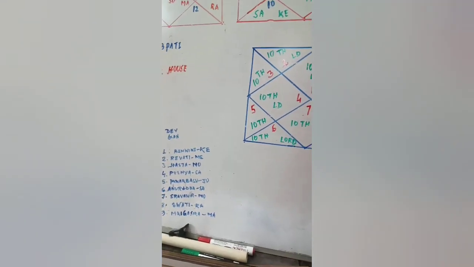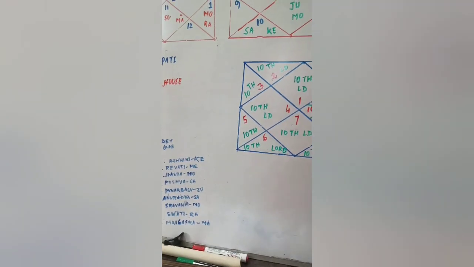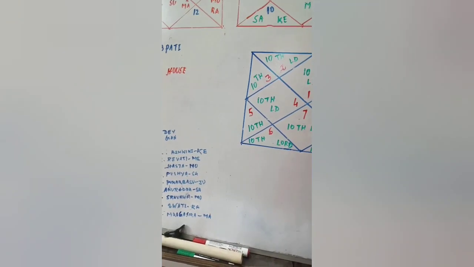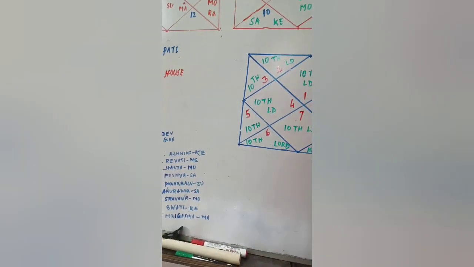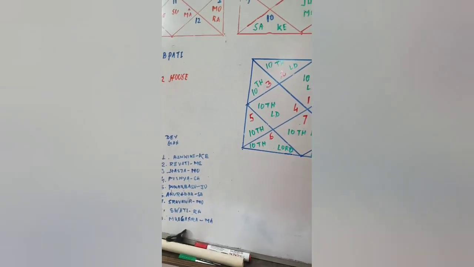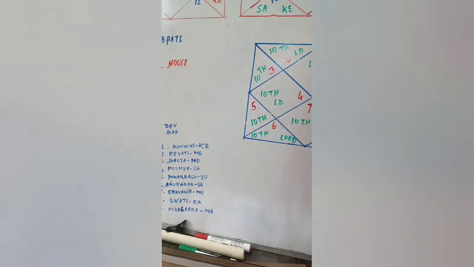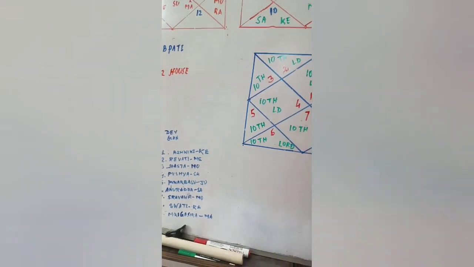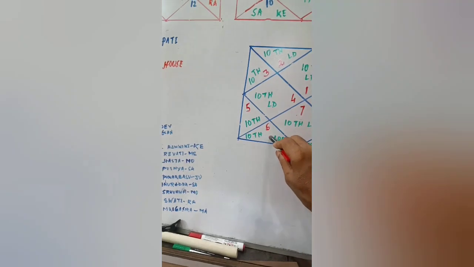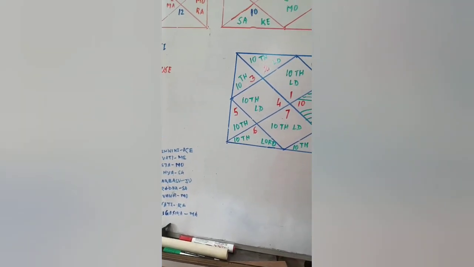Now the 10th house Lord coming to the 6th house. From Lagna it is the 6th house. From the 10th house it is the 9th house. 1, 2, 3, 4, 5, 6, 7, 8, 9. It is the 9th from the 10th house, and from the ascendant, Lagna, it is the 6th house. 9th from the 10th house is very good. The 10th house Lord here will give a good effect.